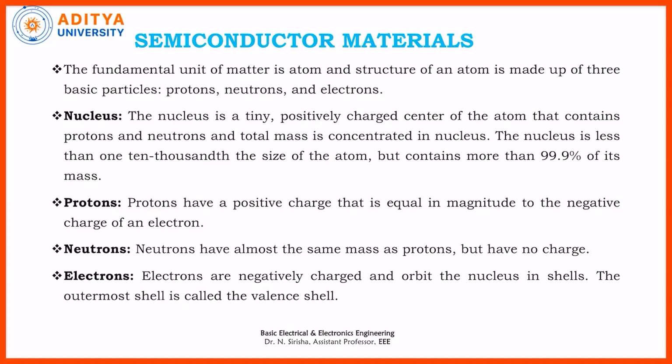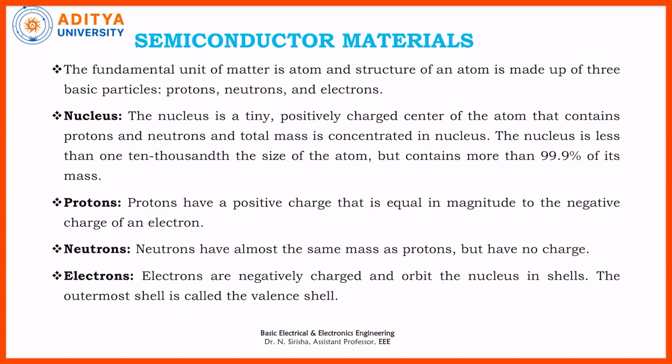Basically, matter is made up of atoms, and the structure of an atom consists of three basic particles: electrons, protons, and neutrons. The whole mass of the atom is concentrated in the nucleus at the center of the atom. In the nucleus, we have protons and neutrons. Neutrons are neutrally charged particles, and protons are positively charged particles.